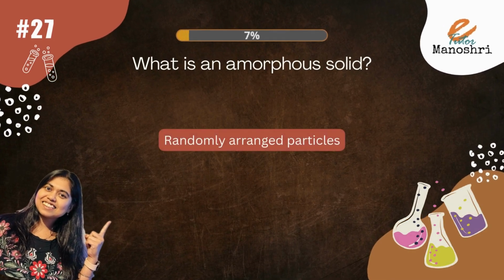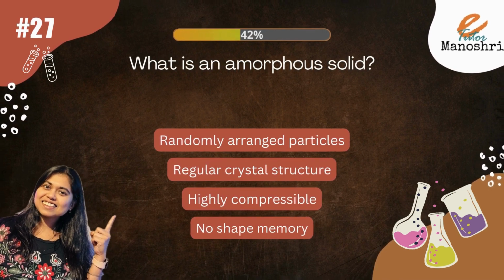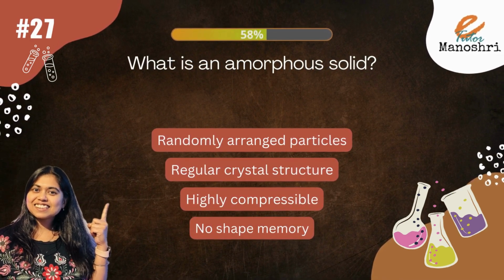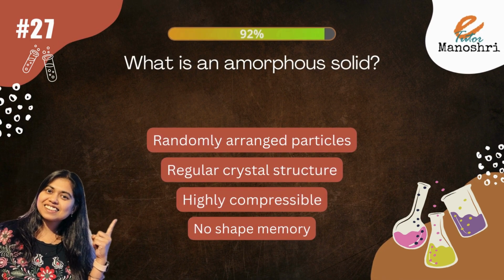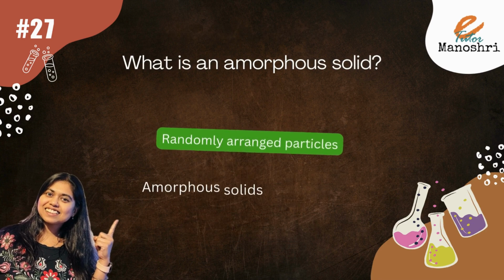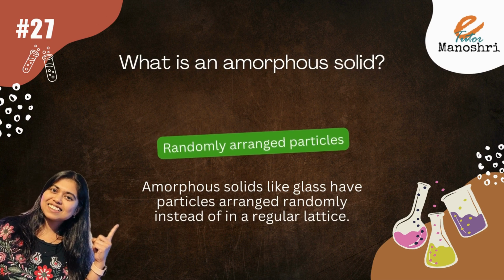What is an amorphous solid? The options are randomly arranged particles, regular crystal structure, highly compressible, or no shape memory. The answer is randomly arranged particles. Amorphous solids like glass have particles arranged randomly instead of in a regular lattice.